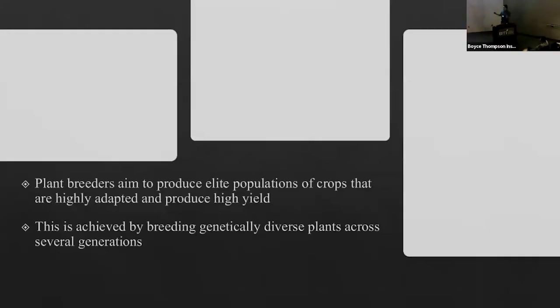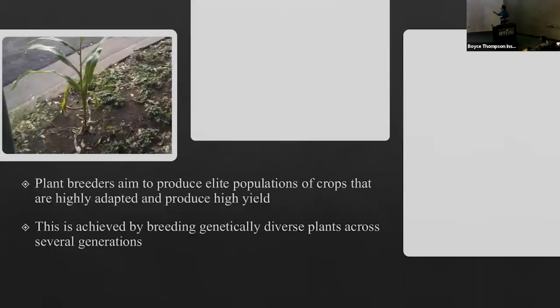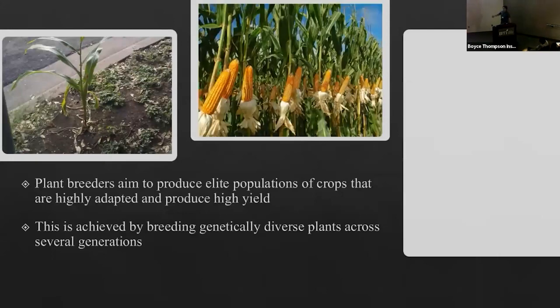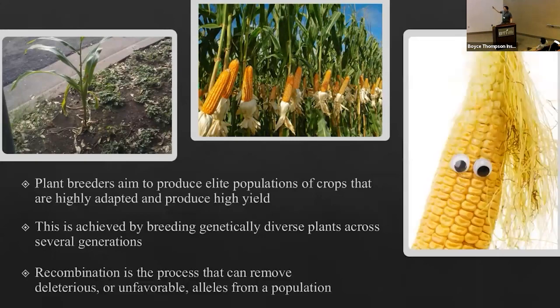So, in a world with an ever-changing population, always growing, we have to make crops that are highly adaptable to the environment, similar to this crop right here growing on the side of the road. And we also have to make crops that produce very high yield because with very large population, we need more crops to feed those people. And the goal of many plant breeding programs across the country is to take these crops with really great adaptability or really great traits and breed them with other great crops that have other great traits, with hopefully the goal being minimizing deleterious traits, things that we don't really want to expect. Having googly eyes on your corn, don't want that.